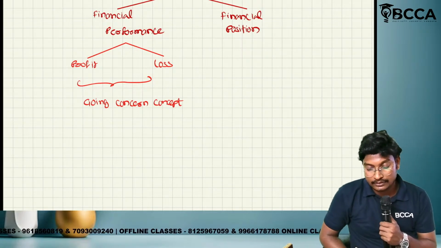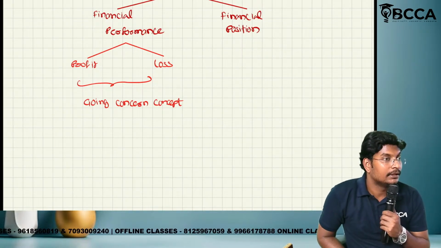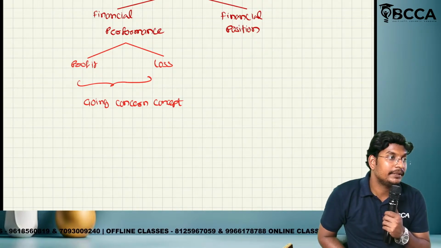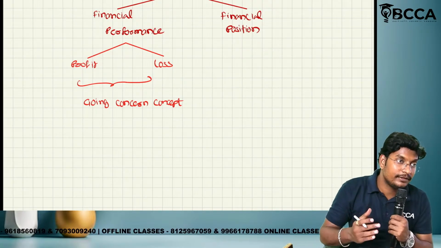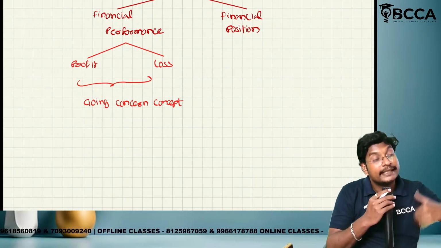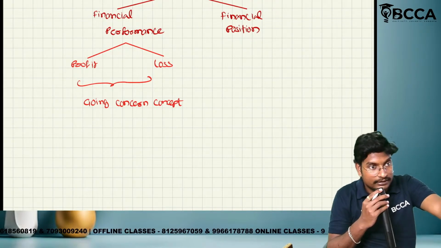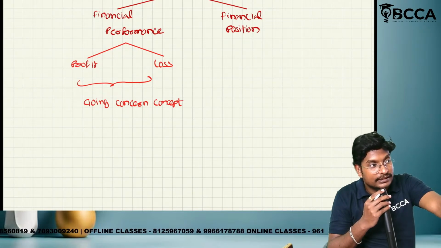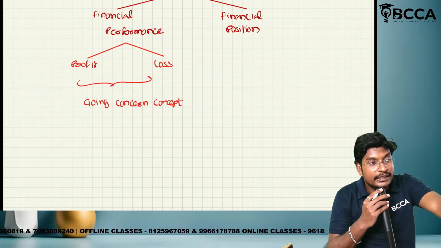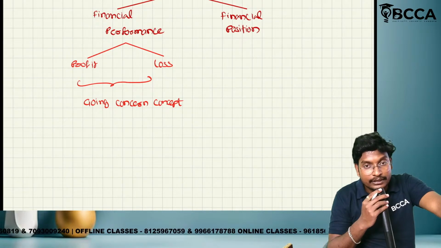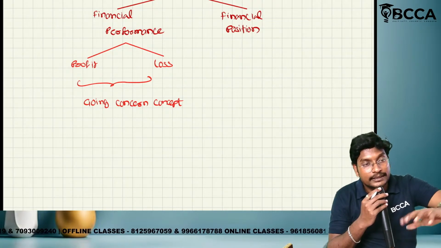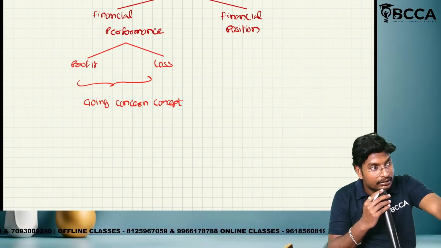What is the meaning of going concern concept? Business may go on forever in a foreseeable future. What is the meaning of foreseeable future? Business will exist in the next year also, the upcoming 12 months. We see these 12 months only at the time of preparation of financial statements, at the end of the year. At that point, we analyze whether the organization can run for the next year also. That next year is called the foreseeable future.